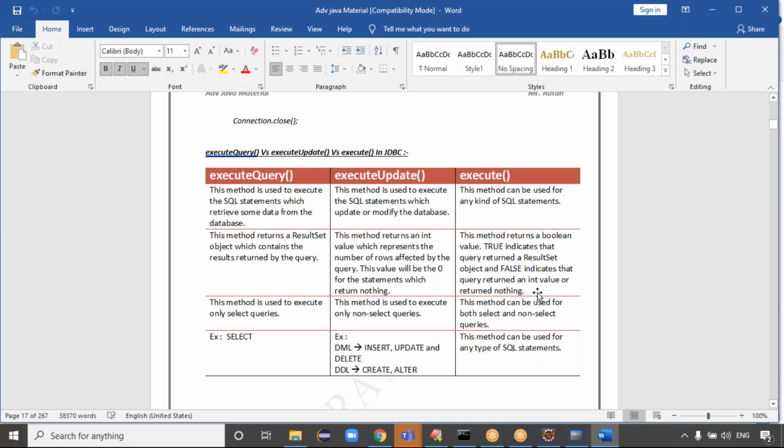Guys, what does false indicate, and what does true mean? True means the select query returns a ResultSet object. False indicates that the method returns an int value, right? Yes or no? This method can be used only for select queries, guys. This method is used for non-select queries. This method can be used for both select and non-select queries, right? Exactly, guys.